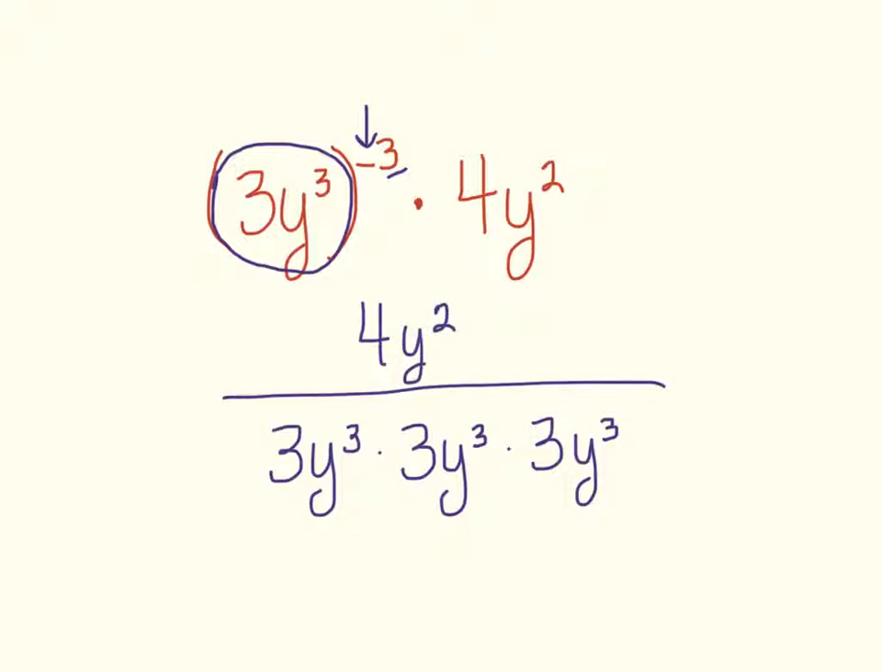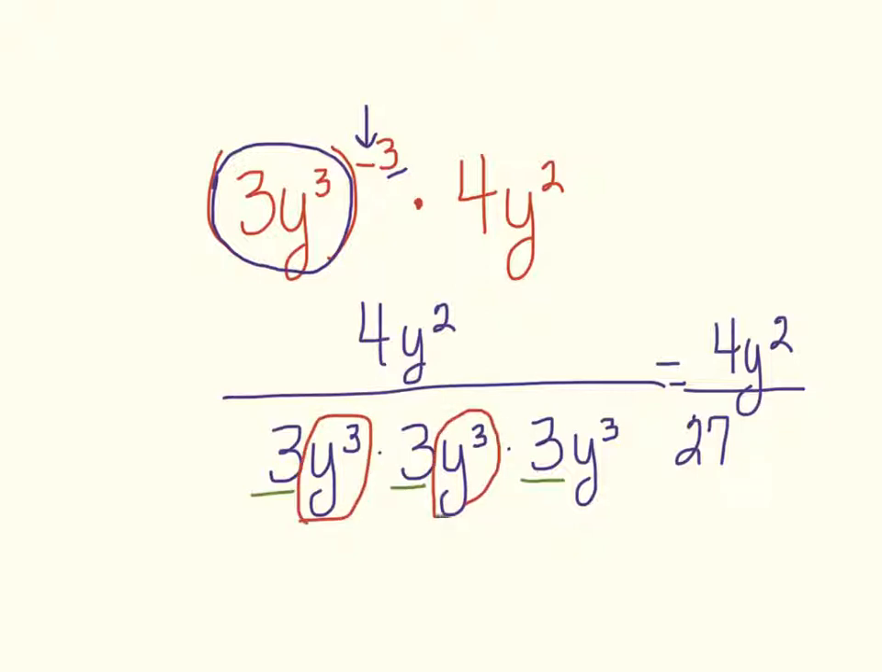So now we're going to simplify. On the top we have 4y to the 2nd, and we have 3 times 3 times 3, which is 27. And then we look at our y's, and we have 3 y's here, 3 y's here, and 3 y's here. Remember, this means y times y times y, which means that when we multiply them all together, we're going to have 9.